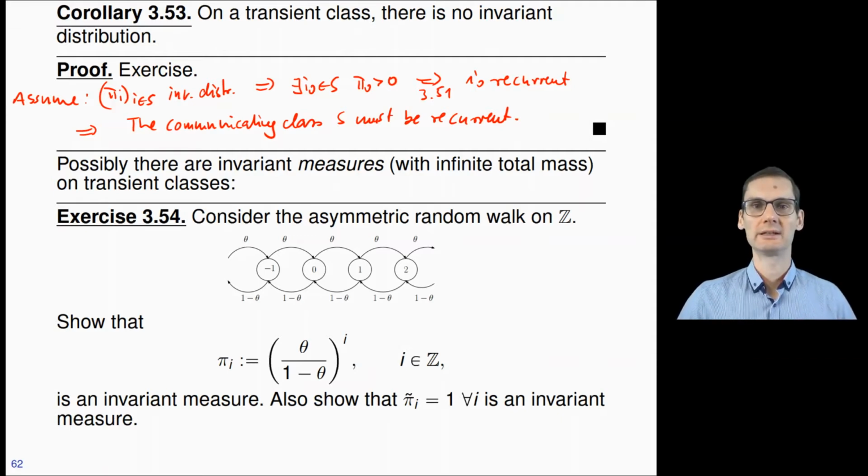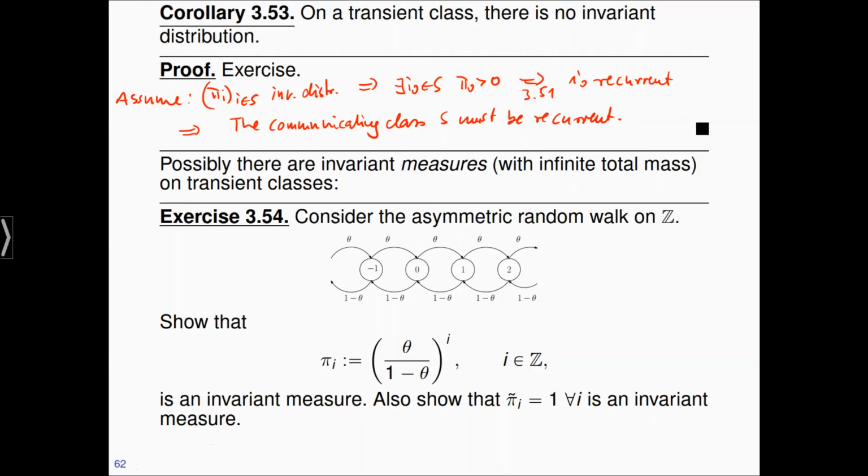Contrary to this, in the case that theta is not equal to 1/2, which is the transient case, pi and pi tilde are really distinct invariant measures. They are not constant multiples of each other. And this is exactly the goal of this exercise, to understand this. So now please stop the video and show that these two choices are indeed invariant measures.